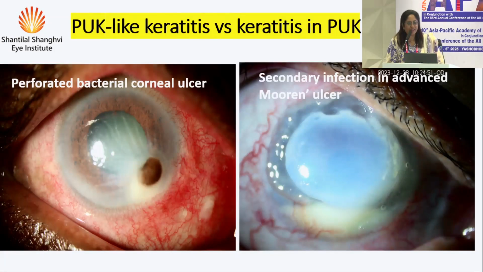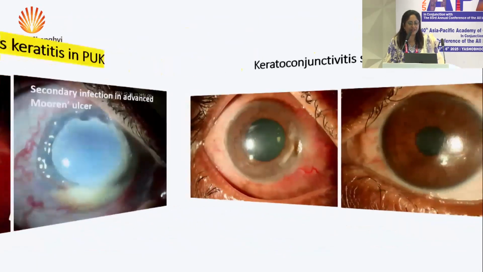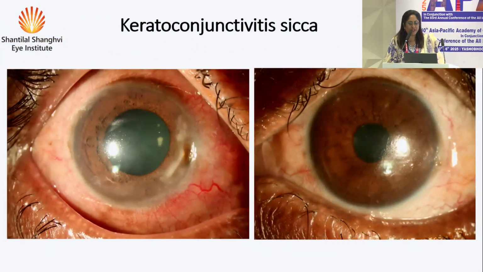The flip side can also happen. On your right side, you have a slide which shows a very advanced PUK. Look at the hypopyon. That is very unusual. So this patient had bacterial keratitis in an advanced Mooren's ulcer. That can happen because it can be a secondary infection. Sometimes, if you're not very careful, so look at the slide on your left and on your right.